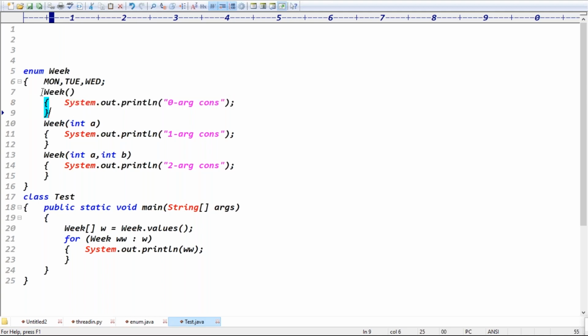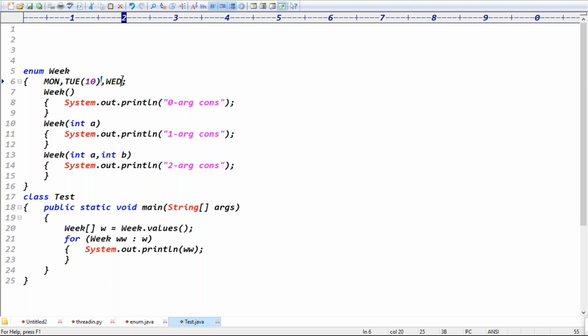By default, which constructor is executed for every constant? Zero argument constructor, right? Exactly. For Monday, I want to execute the zero argument constructor, no problem. But for Tuesday, I want to execute the one argument constructor, right? For Tuesday, you can just pass the argument, like 10. Tuesday of 10 means for this constant, this constructor is executed.